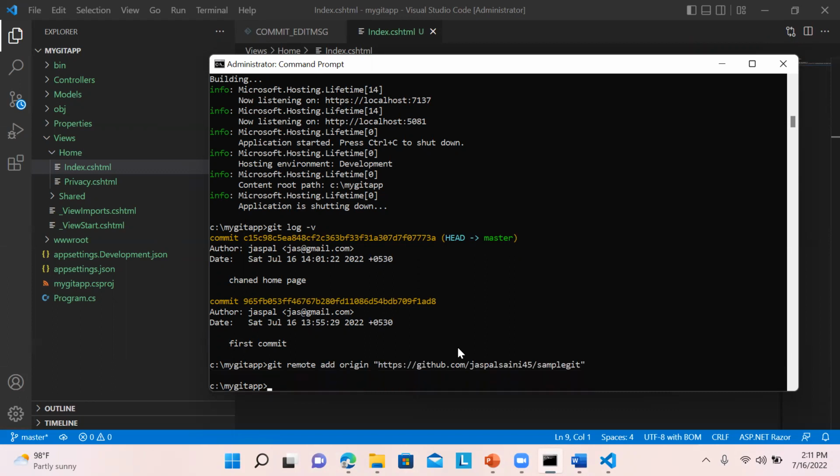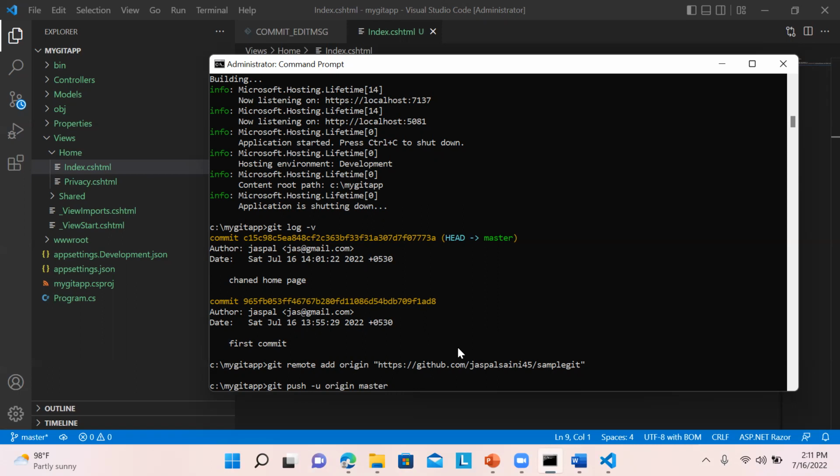This is just one time we need to add, no need of adding it again and again. Next time, whenever you make some code changes locally on the local machine and you want to push it to the global, that is GitHub, we will not be adding this command again. We will just simply write it over here, git push -u origin master. That's it we need to add.